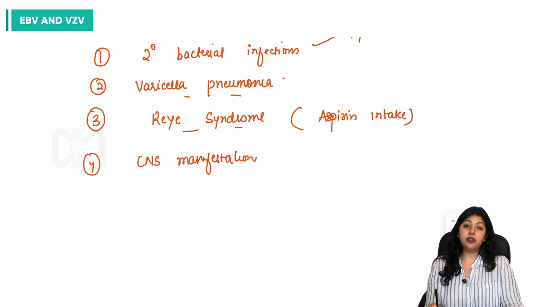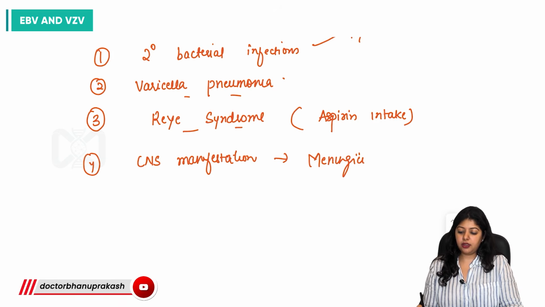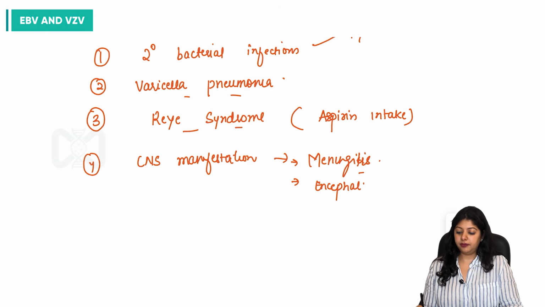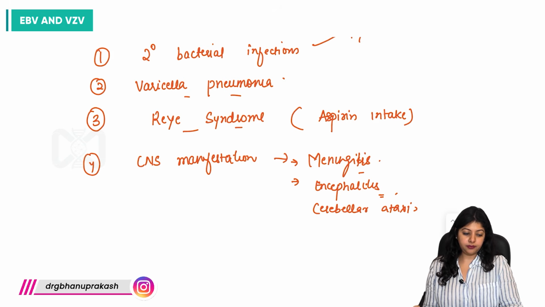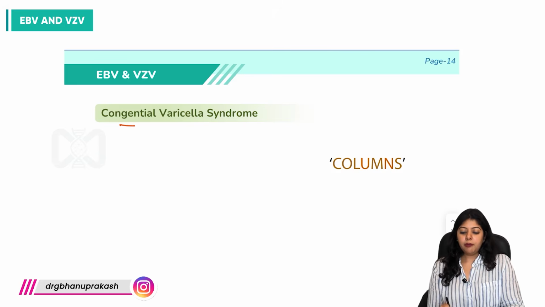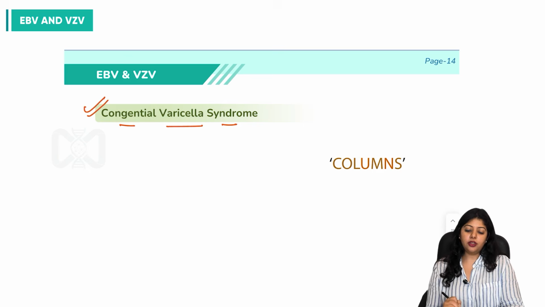And what are these manifestations? They can be meningitis, encephalitis, and cerebellar ataxia. So next important point comes to congenital varicella syndrome.